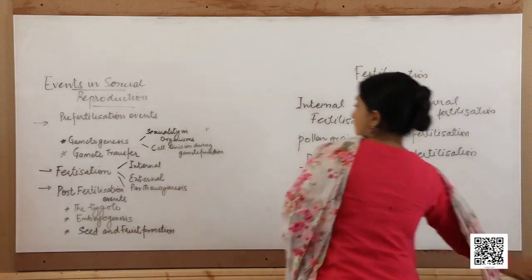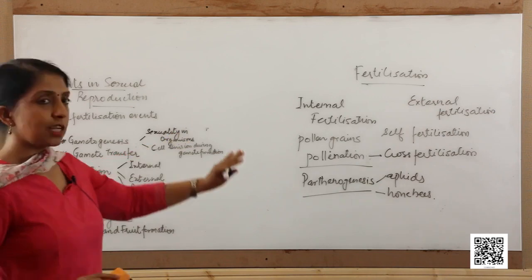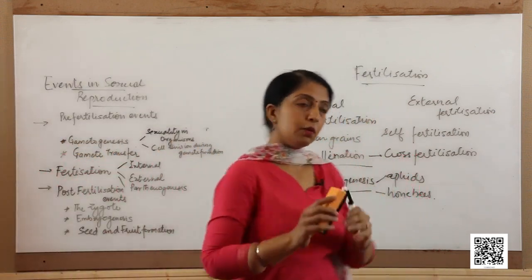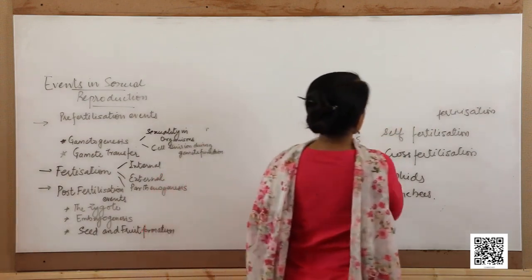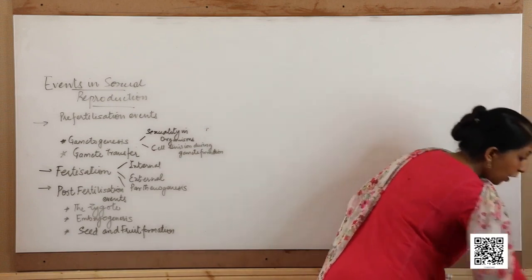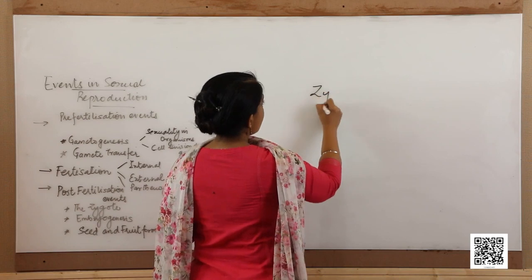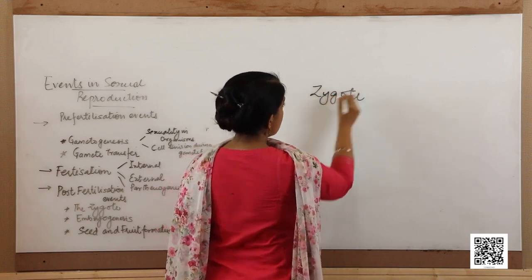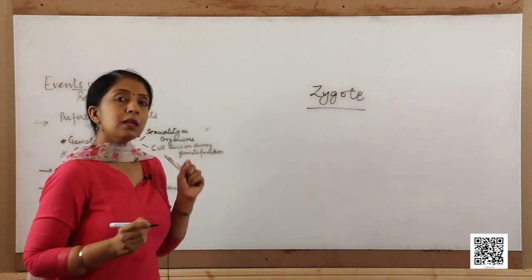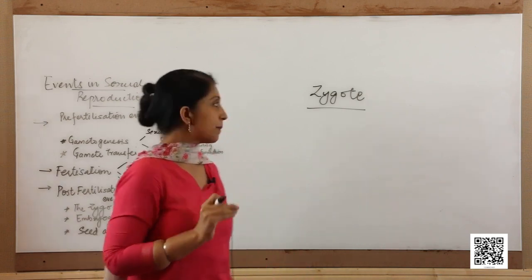Now, next we come to the post fertilization events. Now, fertilization has taken place. After fertilization, the two gametes fuse and they give rise to the zygote. The zygote is the most important product of sexual reproduction. Whatever the size of the individual, the zygote which is formed during sexual reproduction is single-celled in all individuals, irrespective of the size.